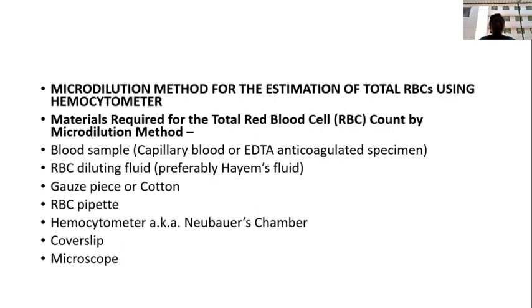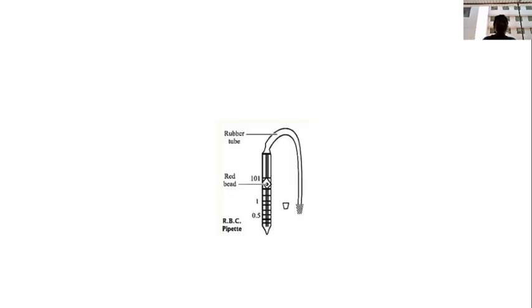The manual method or micro dilution method for the estimation of total RBCs using a hemocytometer requires: blood sample, RBC diluting fluid, gauze piece or cotton, RBC pipette, hemocytometer or Neubauer chamber, cover slip and microscope. This is the RBC pipette.